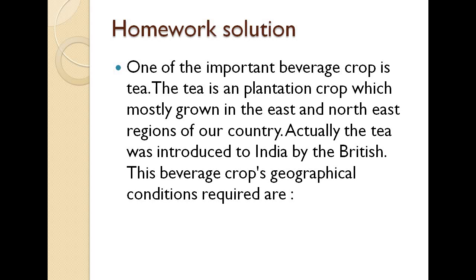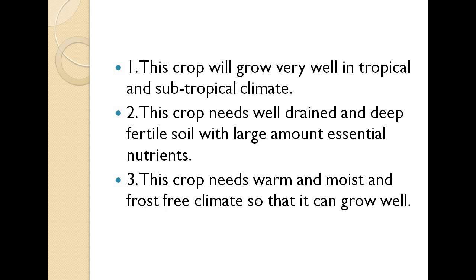One of the important beverage crops is tea. Tea is a plantation crop which is mostly grown in the east and northeast regions of our country. Actually, tea was introduced to India by the British. This crop grows very well in tropical and subtropical climate. Second, it needs well drained, deep fertile soil with a large amount of nutrition. Then it needs a warm, moist and frost-free climate so that it can grow well.